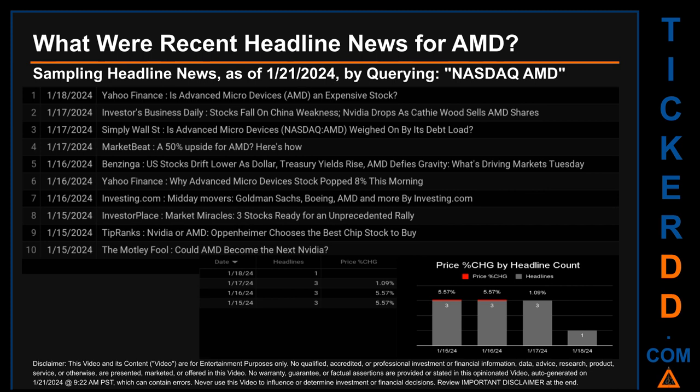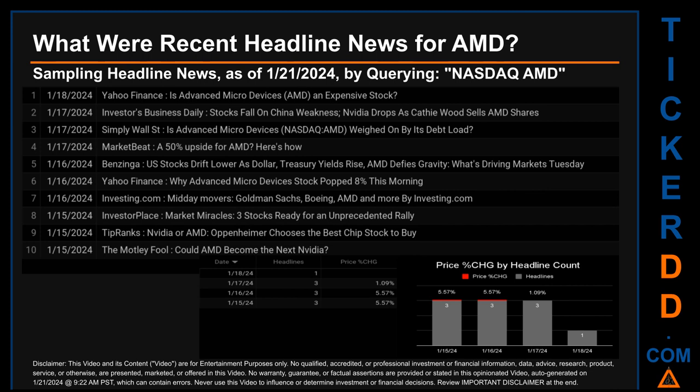Publication dates span 3 days. The latest publication was Thursday, January 18, 2024, when Yahoo Finance published the headline that read, "Is Advanced Micro Devices, AMD, an expensive stock?" The oldest publication was on Monday, January 15, 2024, 6 days ago, when Investor Place published the headline that read, "Market Miracles. 3 stocks ready for an unprecedented rally."